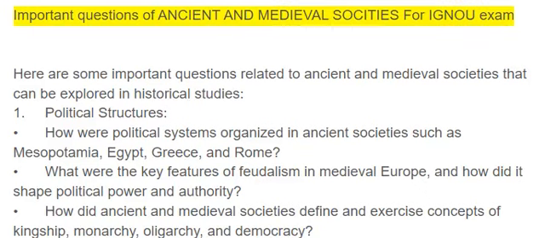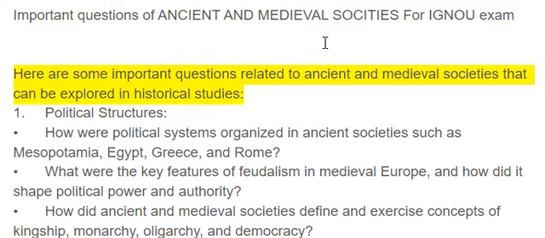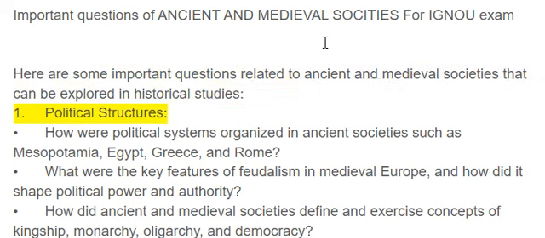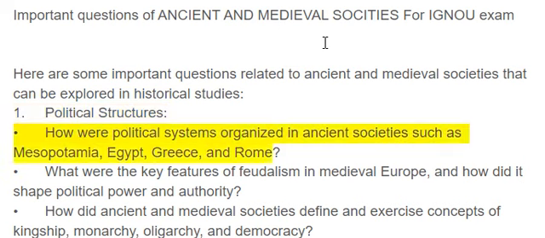Important questions of ancient and medieval societies for IGNOU exam. Here are some important questions related to ancient and medieval societies that can be explored in historical studies. 1. Political structures. How were political systems organized in ancient societies such as Mesopotamia, Egypt, Greece, and Rome?